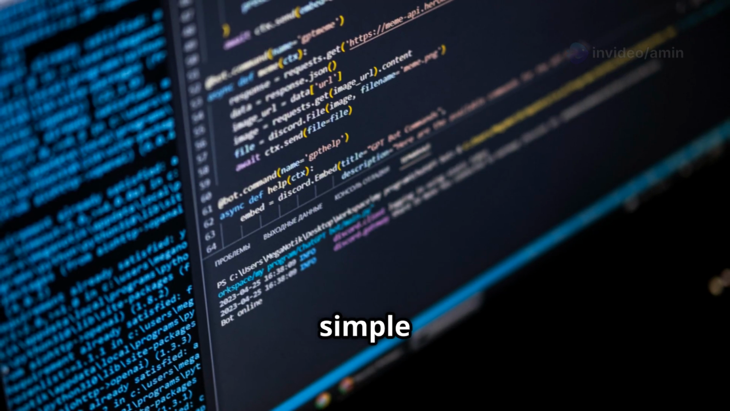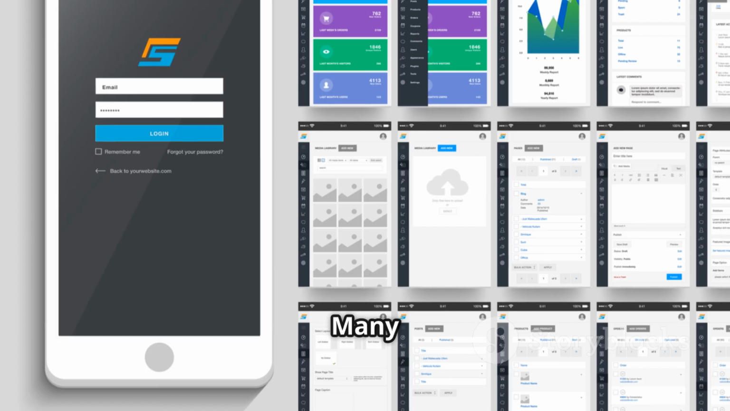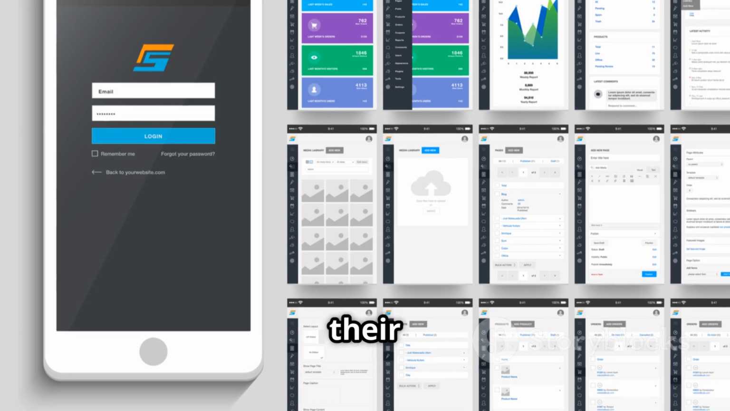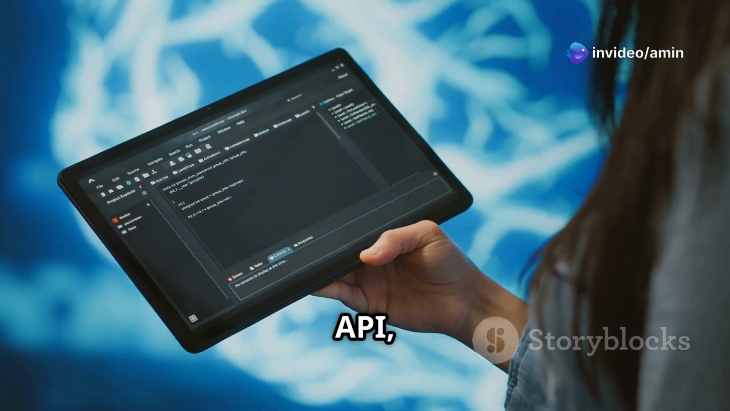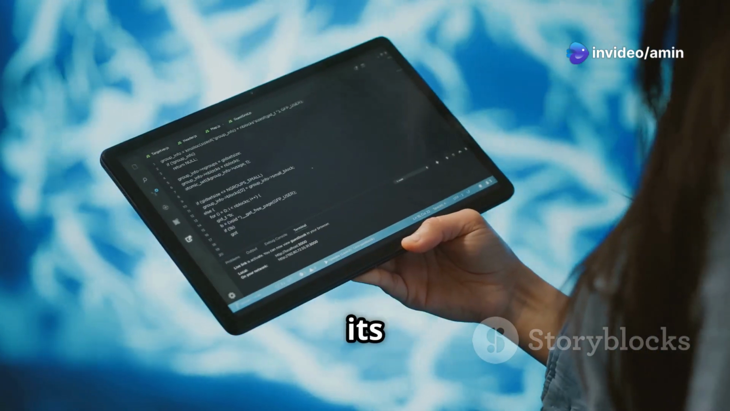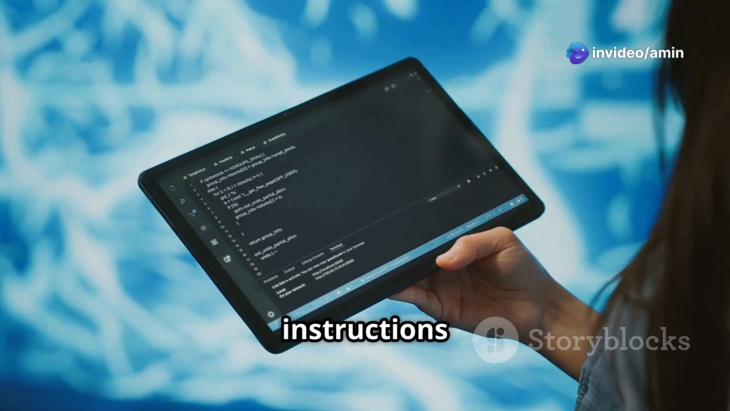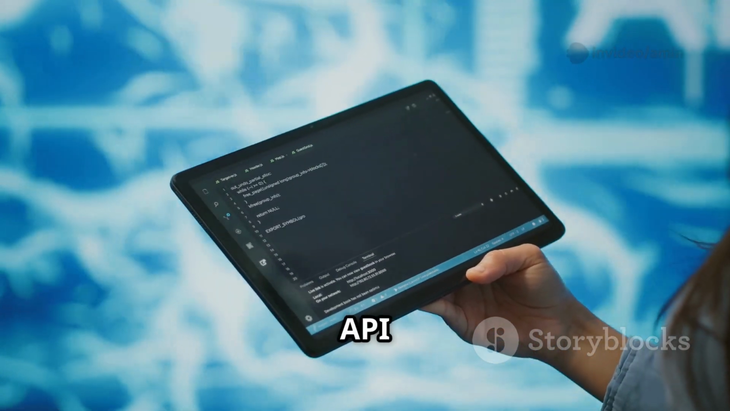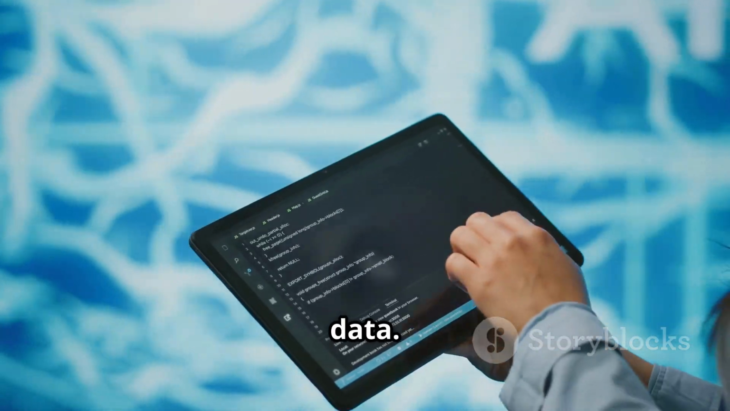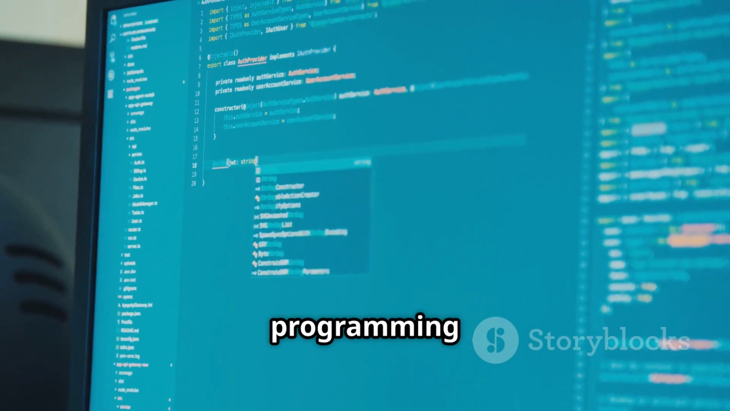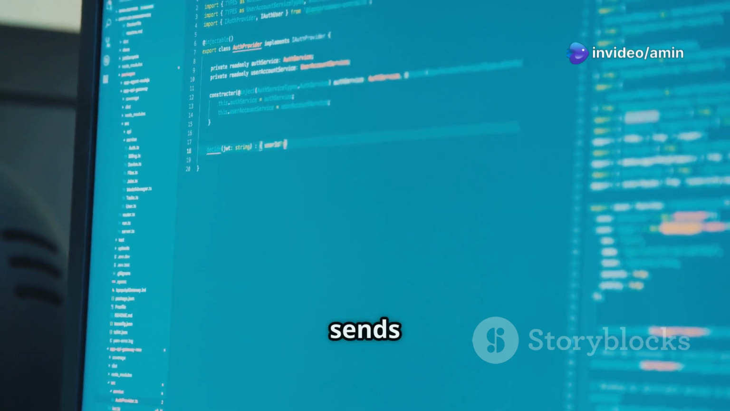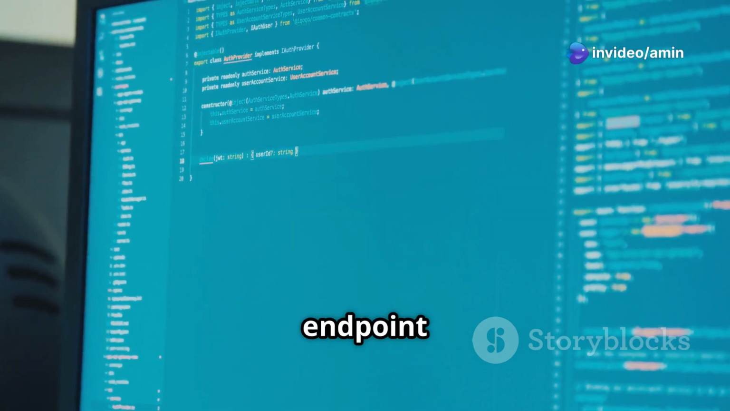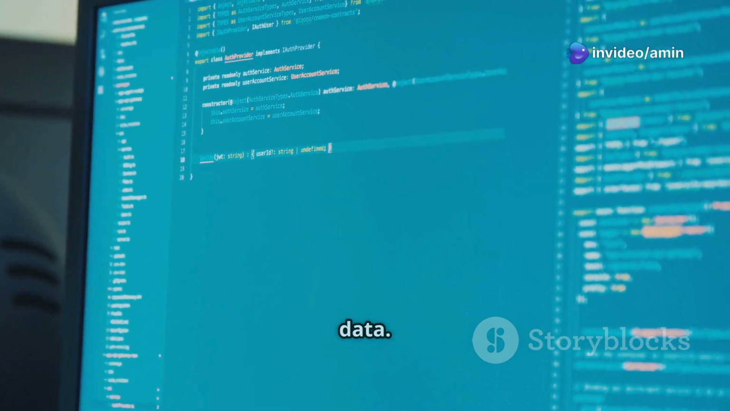Start by choosing a simple API that interests you. Many platforms offer free access to their APIs for testing and learning purposes. Once you've selected an API, familiarize yourself with its documentation, which provides instructions on how to interact with the API and access its data. Next, you can use a programming language like Python or JavaScript to write a simple script that sends a request to the API endpoint and retrieves the desired data.